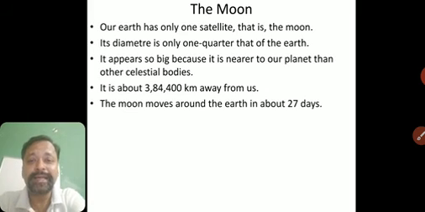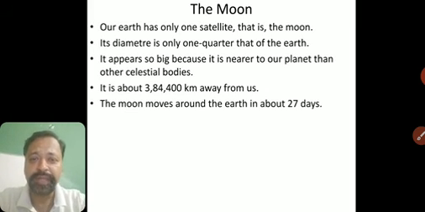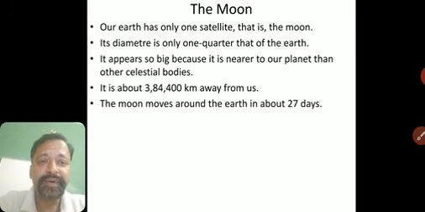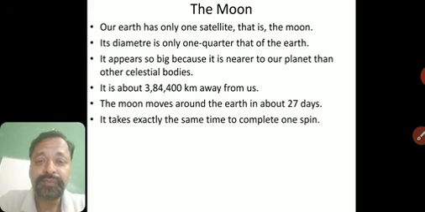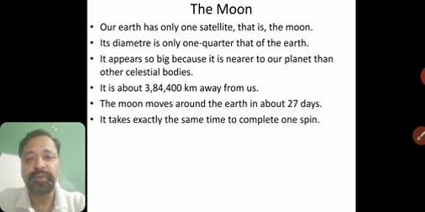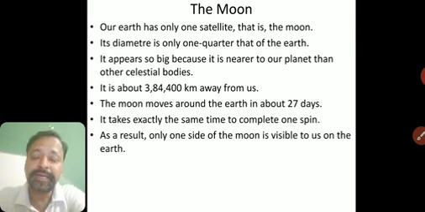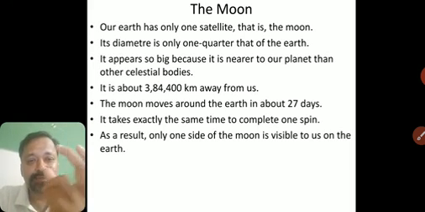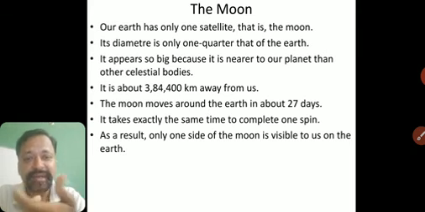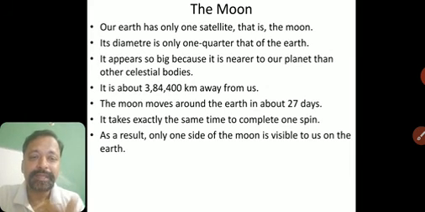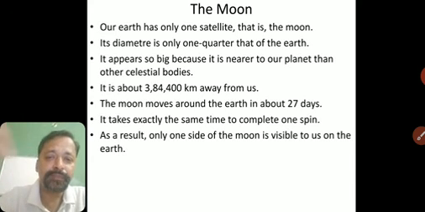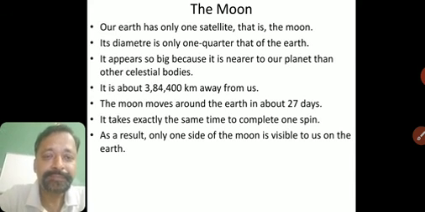And also, it moves on its own axis. This is revolution, and we have seen rotation also. You all must know what is revolution and what is rotation. For revolution it takes 27 days, and almost the same time it takes for its own rotation also. So what happens? We see almost the same side of the Moon from Earth, because it revolves in 27 days, and 27 days it takes for one complete rotation. So the same side will face the Earth. I'll explain this very clearly in our live class, maybe using some balls, so you can understand better.